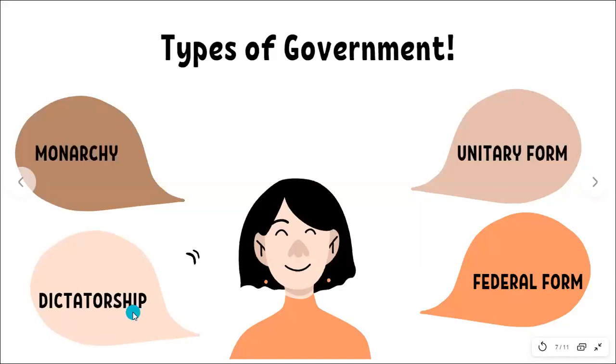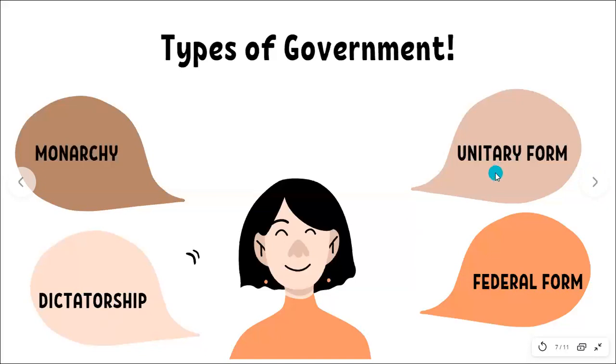The people do not have any rights. An example of dictatorship would be Hitler. Hitler was a dictator, and Hitler's Germany was a government ruled under dictatorship. People didn't really like him, but he imposed himself through force.